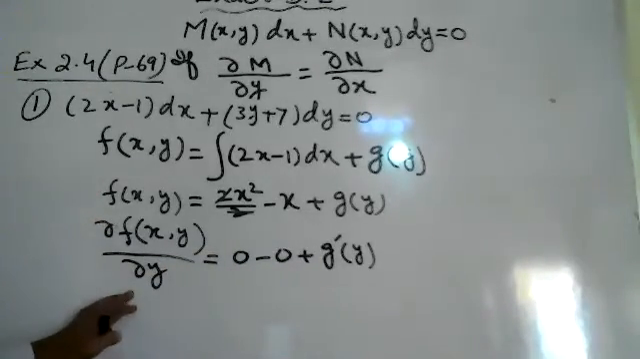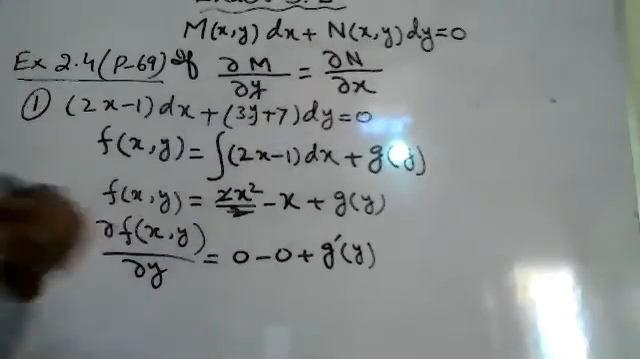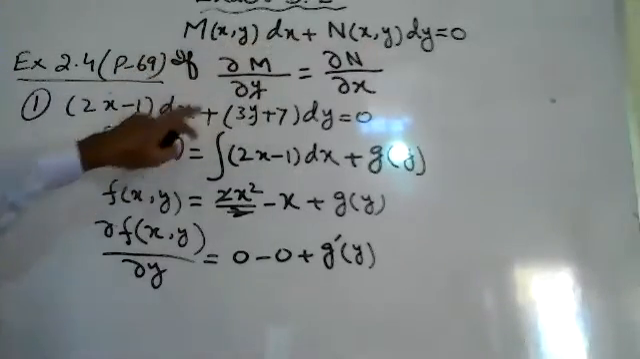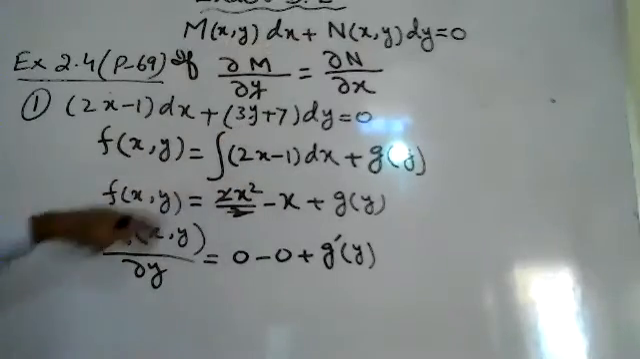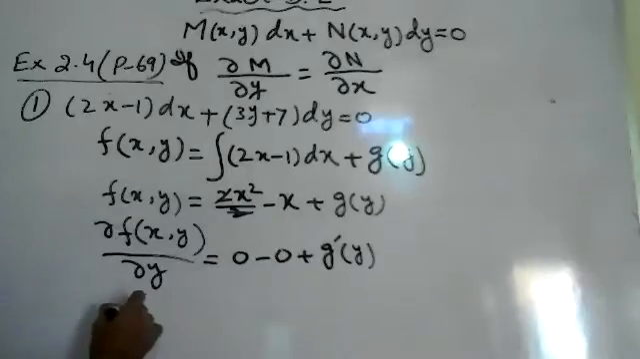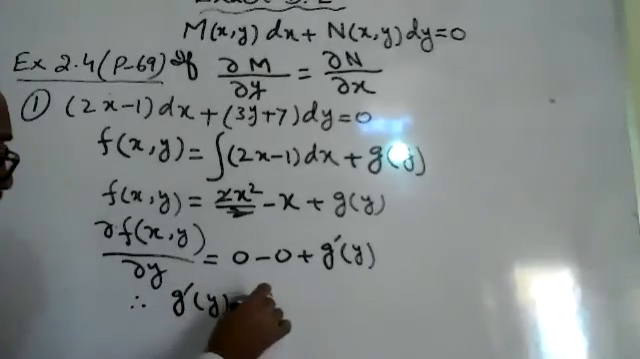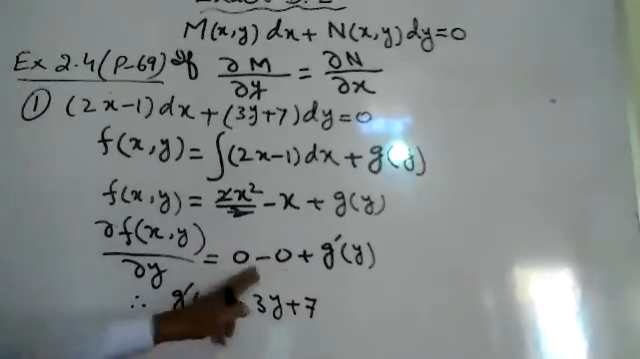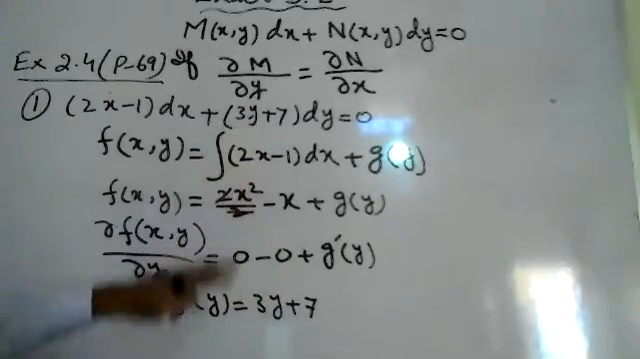That will be equated with n of xy, because we have integrated 2x minus 1. So we will differentiate and equate with 3y plus 7. Therefore, g dash y is equal to 3y plus 7.